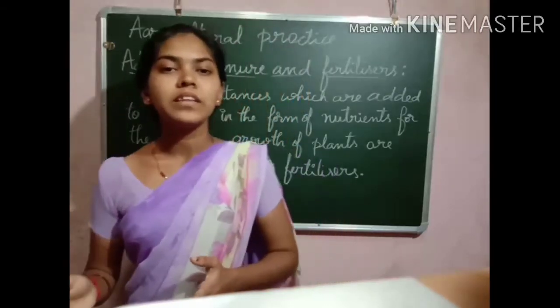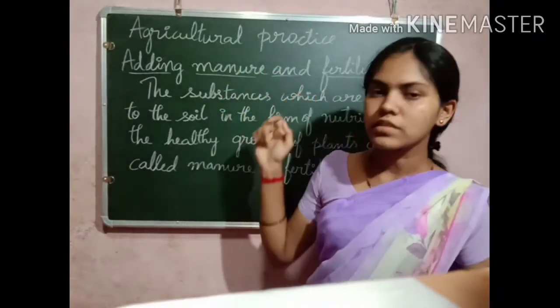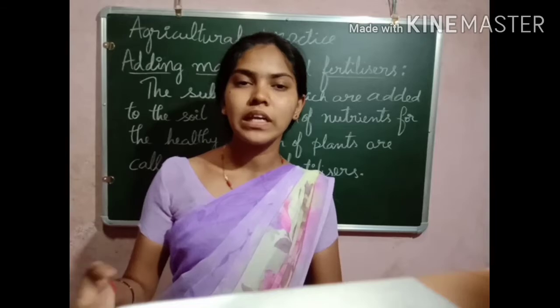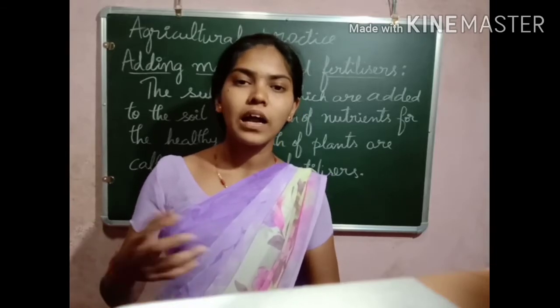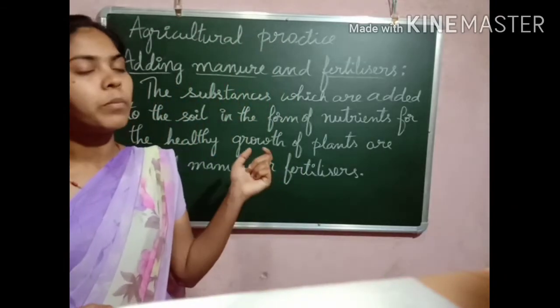Another method of replenishing the soil with nutrients is crop rotation, changing the crops as per the season. Once you cultivate one crop, after some time you cultivate another crop, alternately cultivating the crops. So that is nothing but crop rotation.